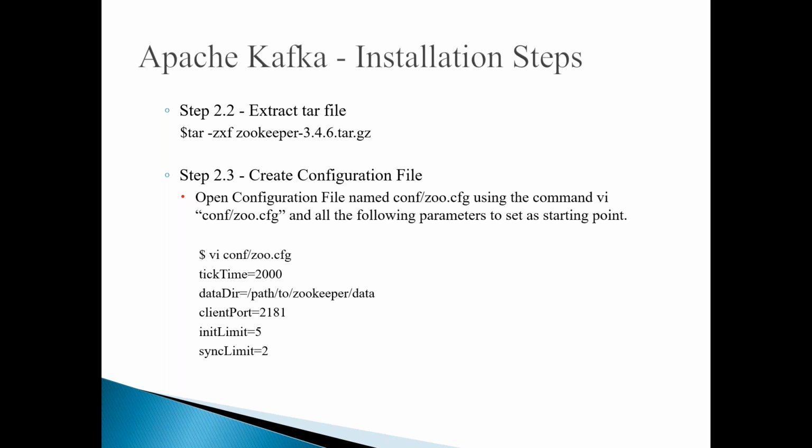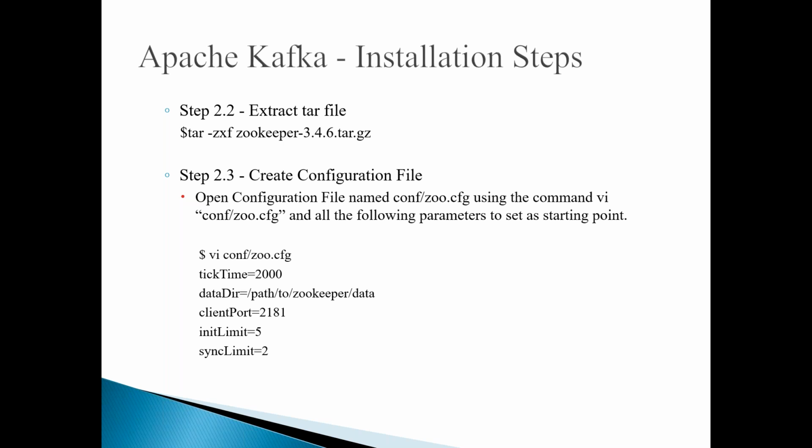It will create a folder like zookeeper-3.4.6, and then you can enter into that folder. Once you enter the folder, you can see a subfolder called conf. In that conf subfolder, you can see a file called zoo.cfg. This is called the configuration file of Zookeeper.